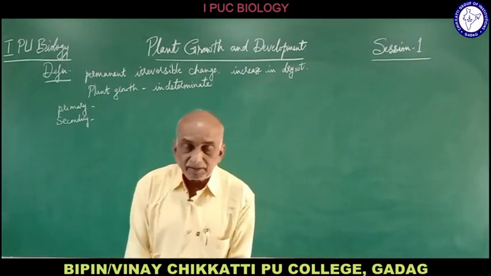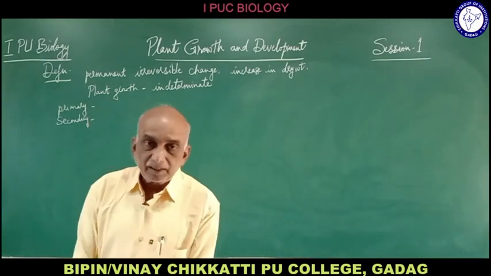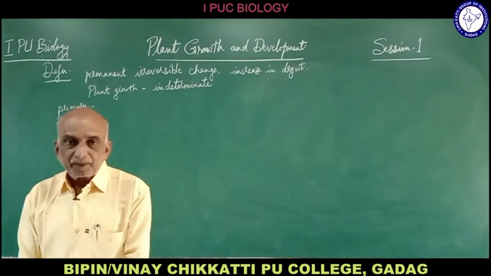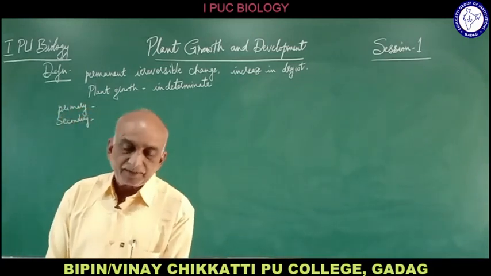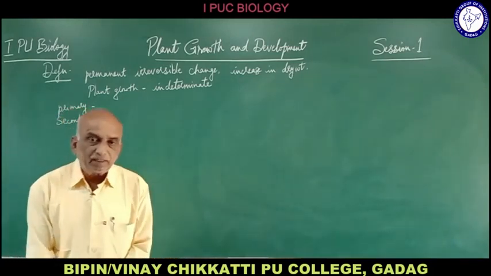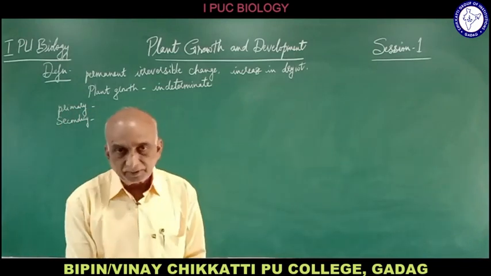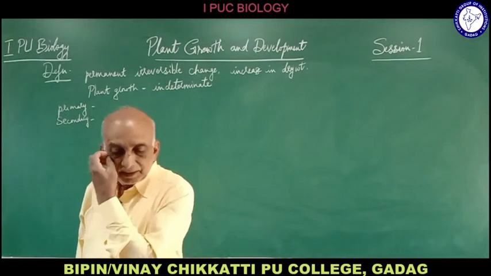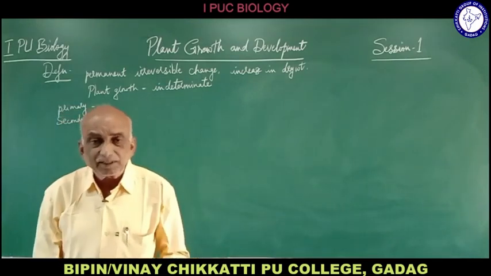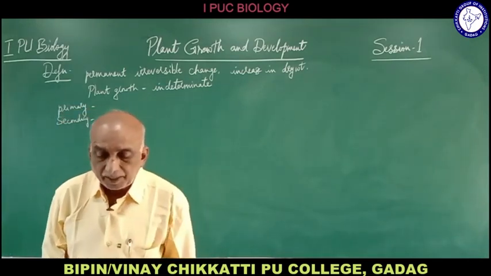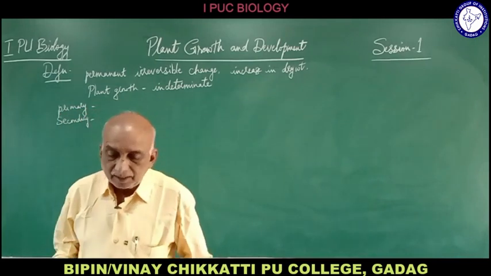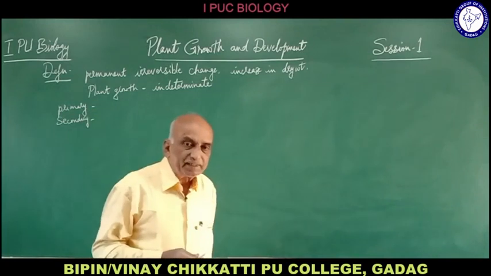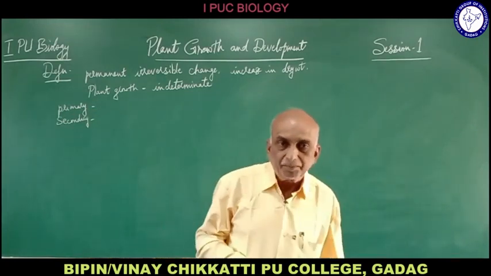Primary growth is increase in the height or length of the plant. The stem and the branches increase in size, and that is called primary growth. It is the elongation of the plant parallel to its axis, and that is contributed by particular types of meristems present in the plant body.